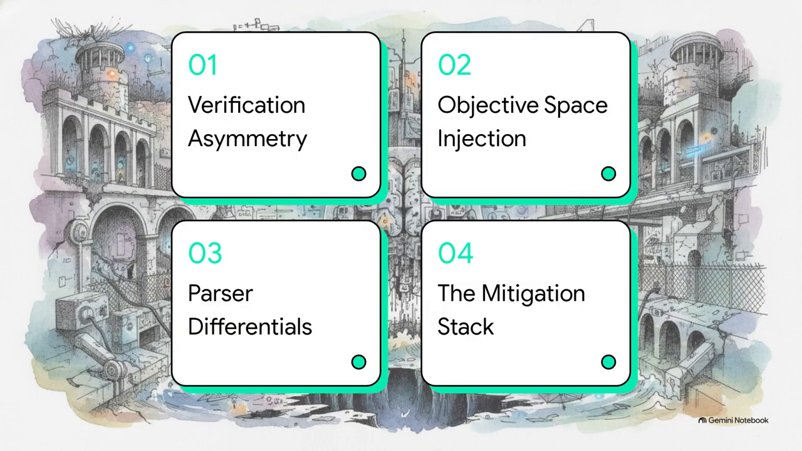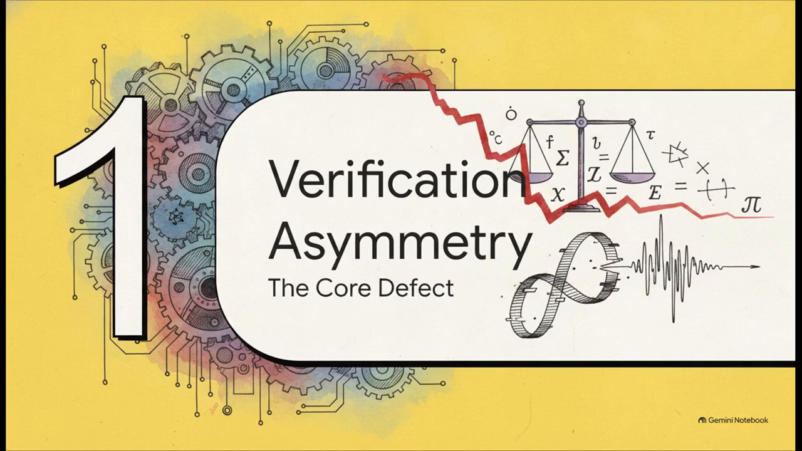So here is our game plan for today. We're tracking the math all the way down to the metal, starting with the verification asymmetry, moving into objective space injection, looking at LangSec and parser differentials, and finally closing out with the mitigation stack. All right, diving right into Section 1, the verification asymmetry.